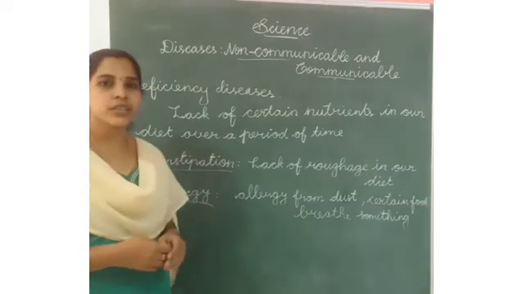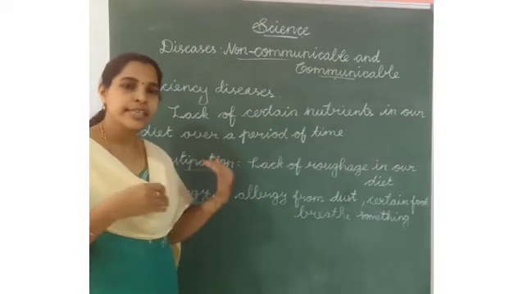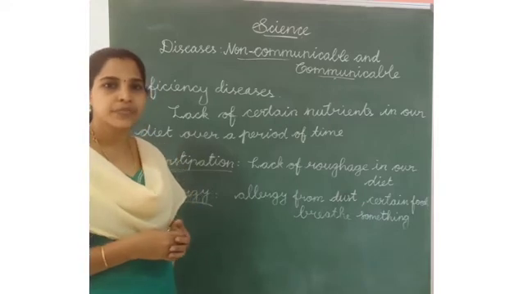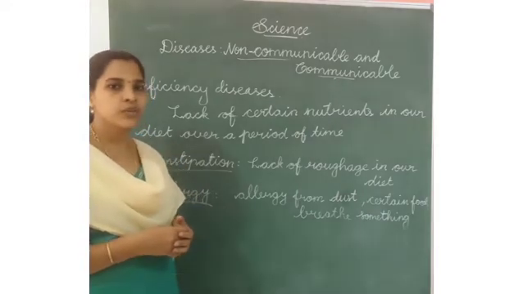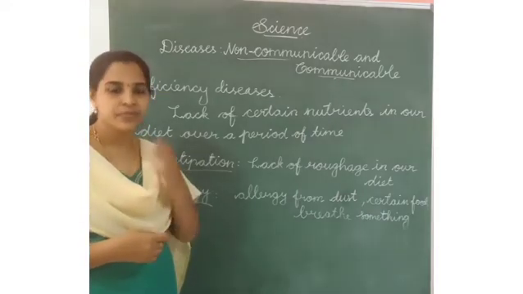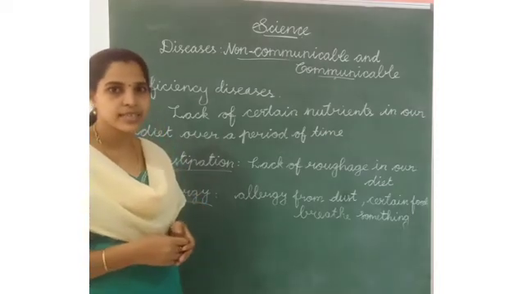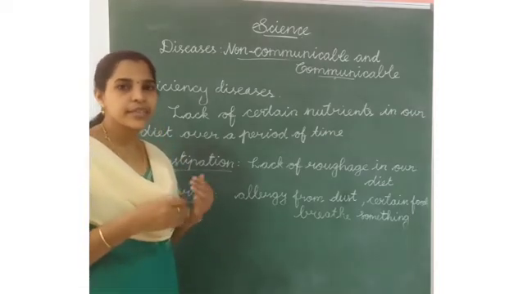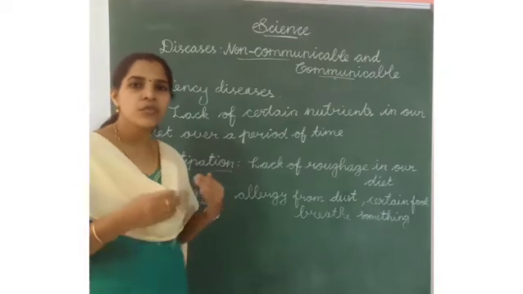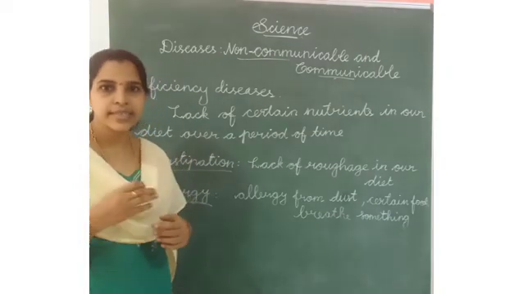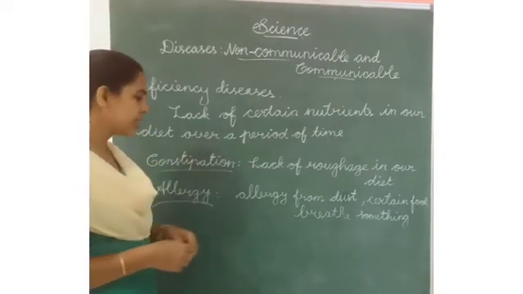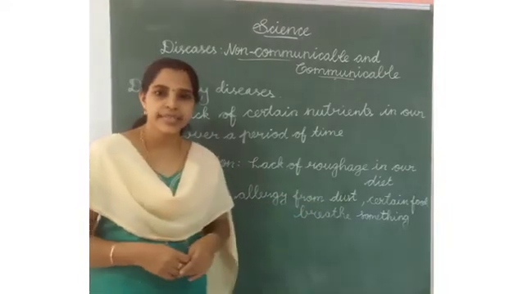Next, allergy. Did you hear this word allergy? Dust allergy, food allergy. Yes, if you are eating some different types of food, we may get food poisoning. It is a type of allergy. Then allergy from the dust.